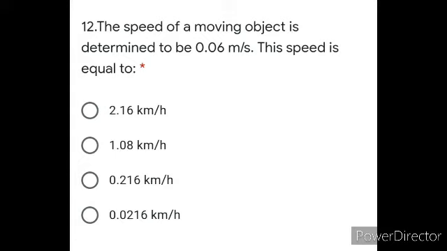Next is question number 12. The speed of the moving object is determined to be 0.06 meter per second. This speed is equal to dash kilometer per hour. So the value is given in meter per second, we have to convert it into kilometer per hour. Directly multiply it with 18 over 5, you will be getting your answer. So 0.06 multiplied by 18 over 5, your answer is 0.216. That is option number 3.